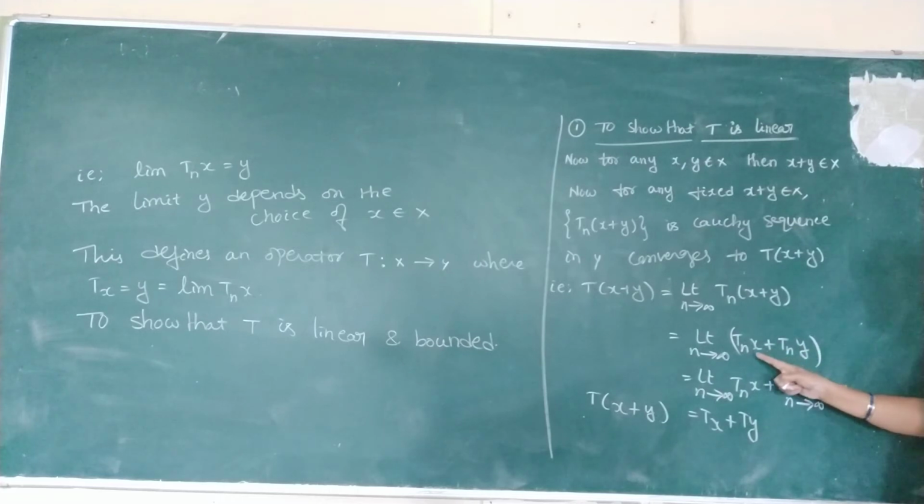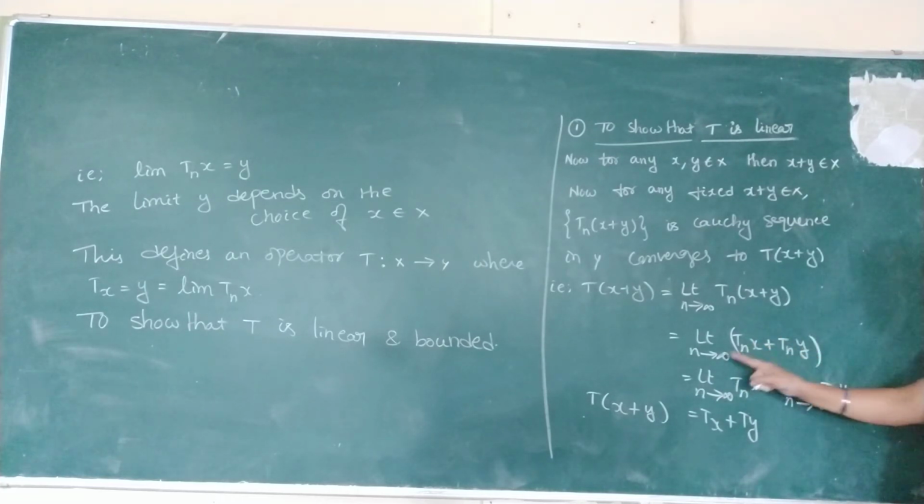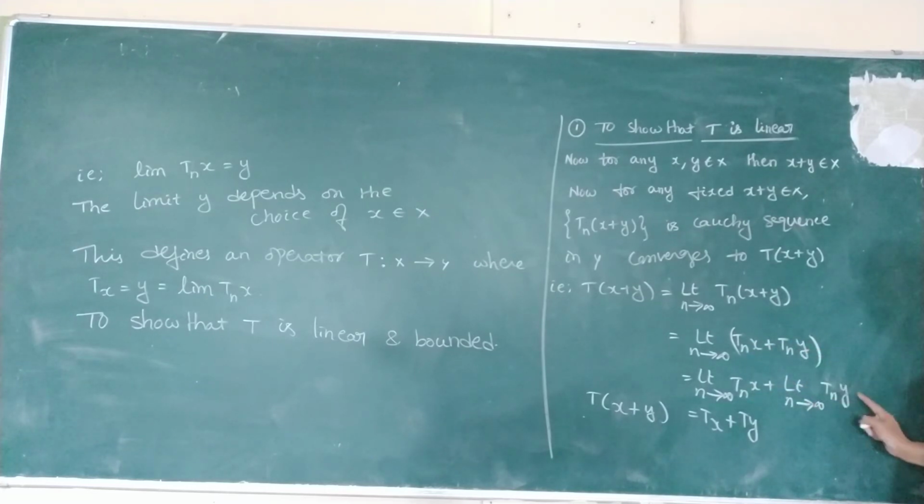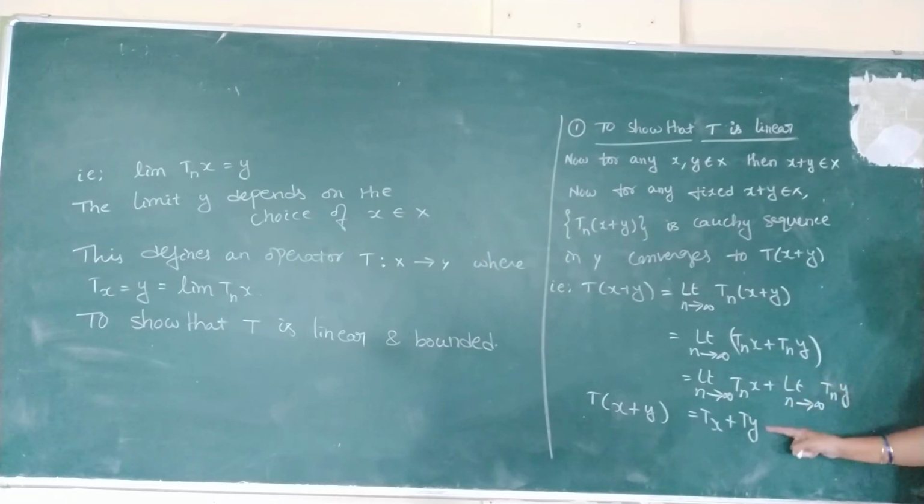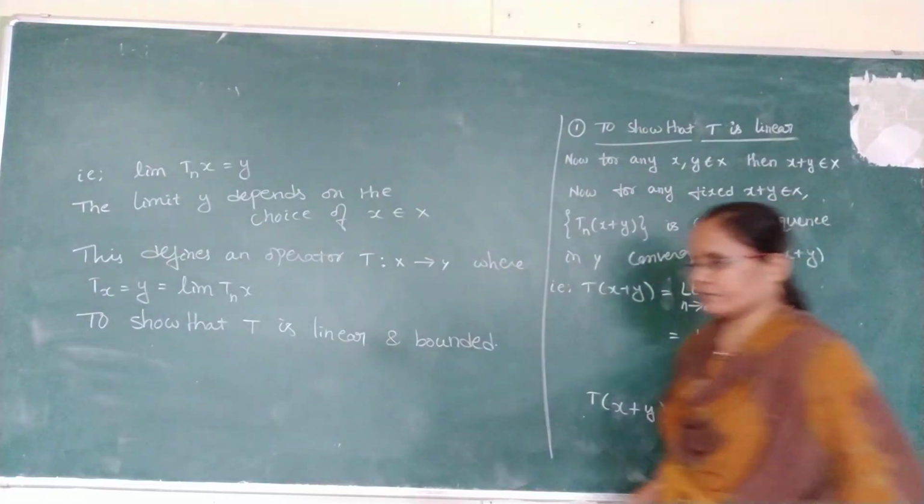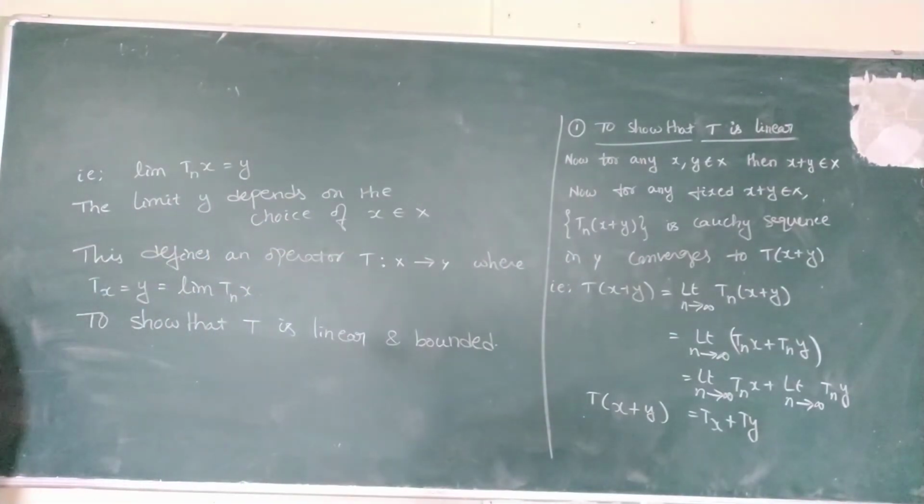Next line is, write the limit separately to every term: limit Tnx plus limit Tny. The limit of this entire thing is Tx, and this entire thing is Ty. So T of x plus y is equal to T of x plus T of y.